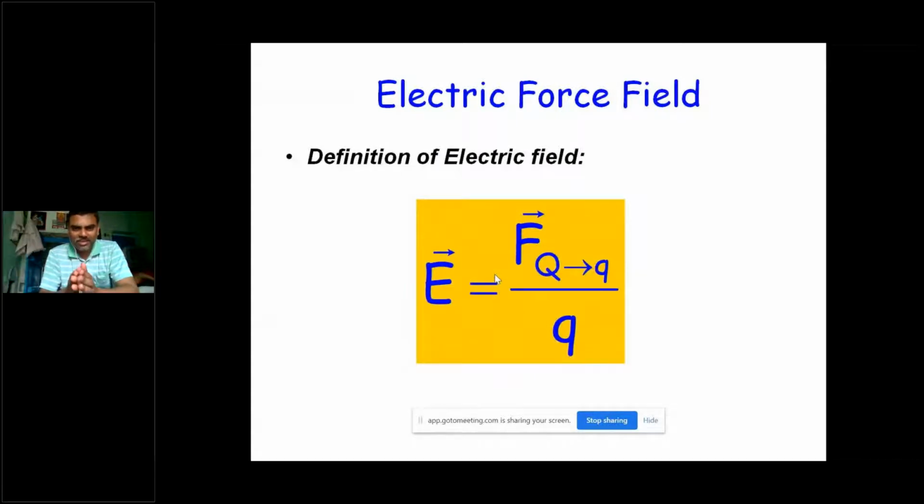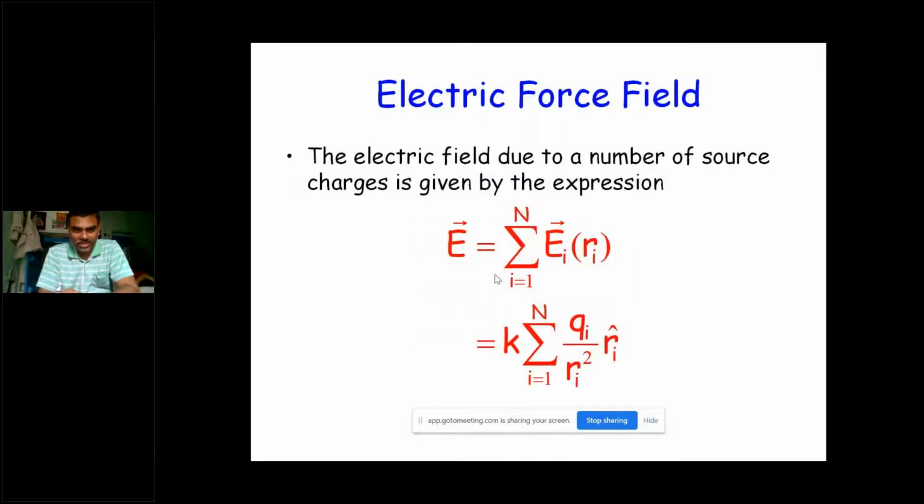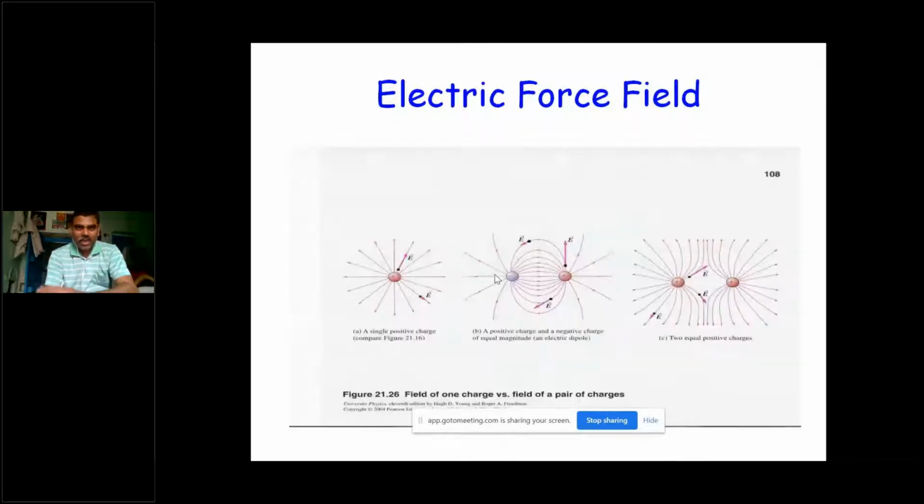And that electric field we already defined as force per charge, and force is given by Coulomb's law, which is Q1 Q2 or QA QB by 4 pi epsilon naught R square aR. And here that is force per charge. And when you replace 1 by 4 pi epsilon naught by the constant k, we have the formula k Q by R square and unit vector R. And when you have a number of source charges, then you can apply the principle of superposition to add all those. And the electric force field is always in the radial direction.